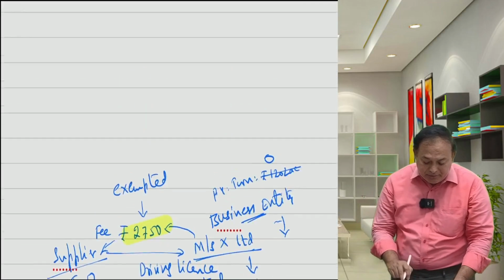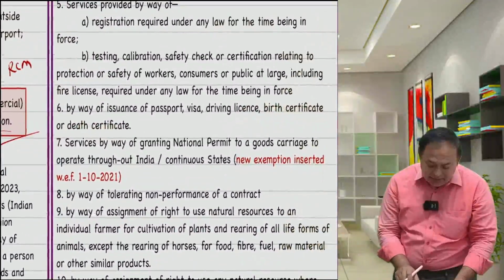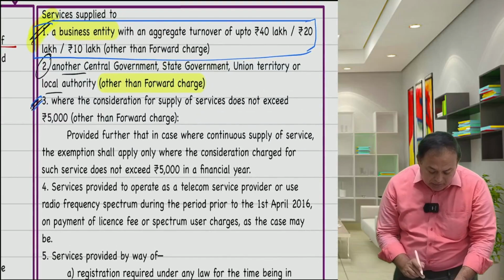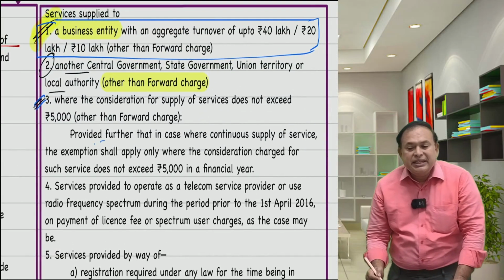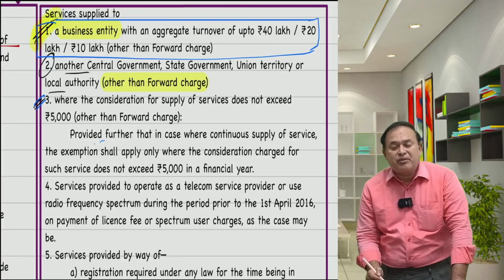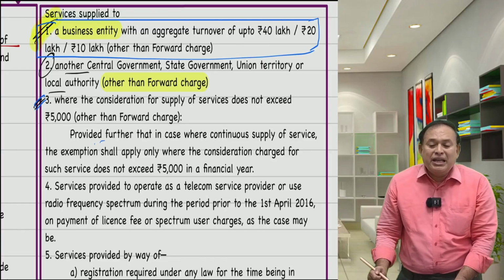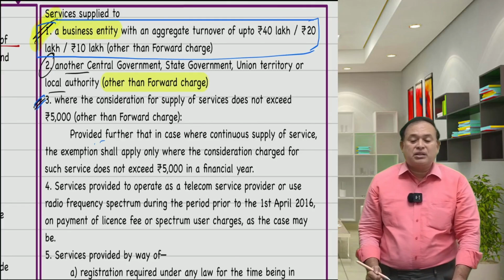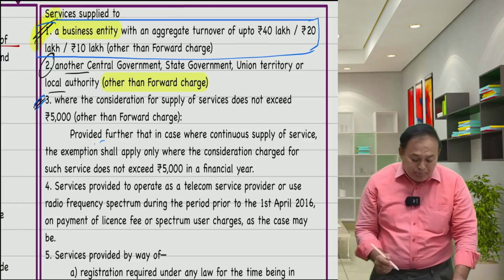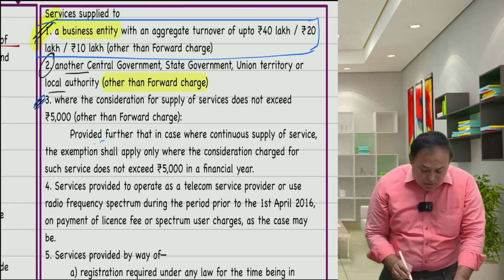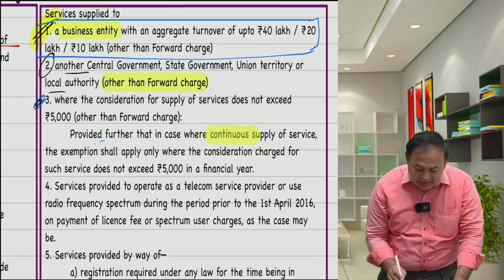Further, my dear friends, referring here for your kind consideration, provided further that in case of continuous supply of services, the exemption shall apply only where the consideration charged for the services provided does not exceed rupees 5,000 in a financial year. That means it should be a continuous supply of service.